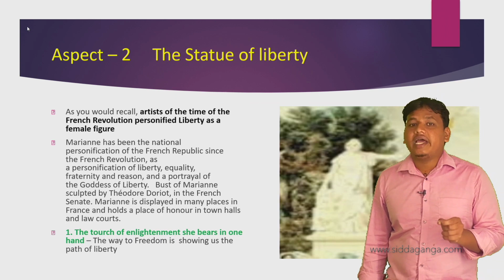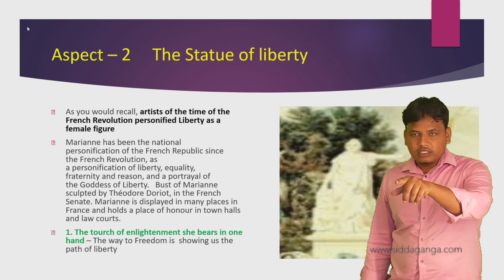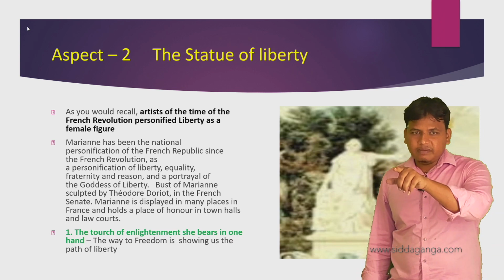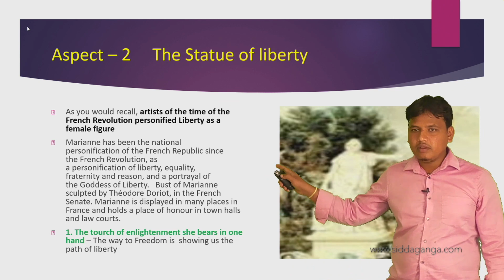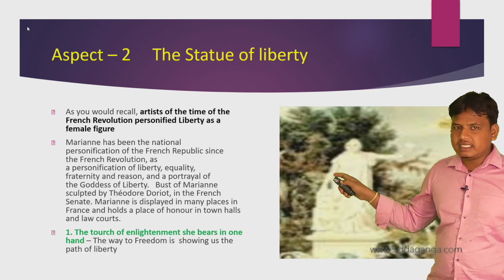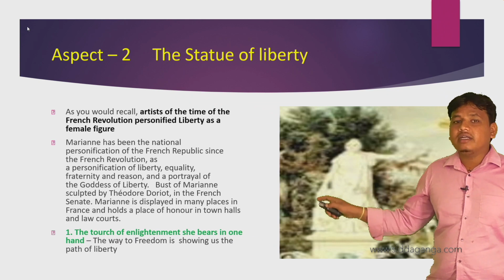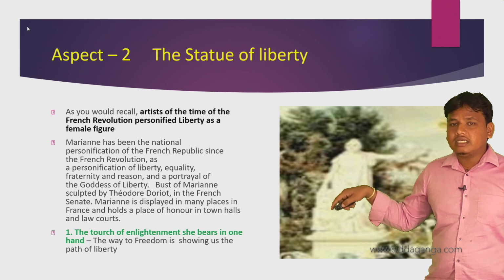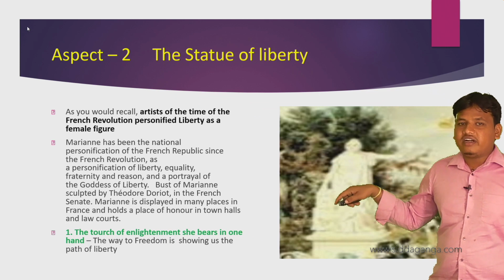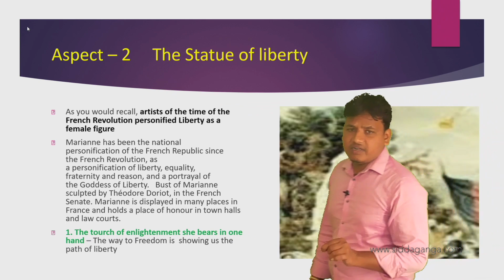Marianne has been the national personification of the French Revolution. The female figure was called Marianne. The second is the Statue of Liberty, the personification of the French Republic since the French Revolution, as personification of liberty, equality, fraternity. Reason, a portrayal of the goddess of liberty.